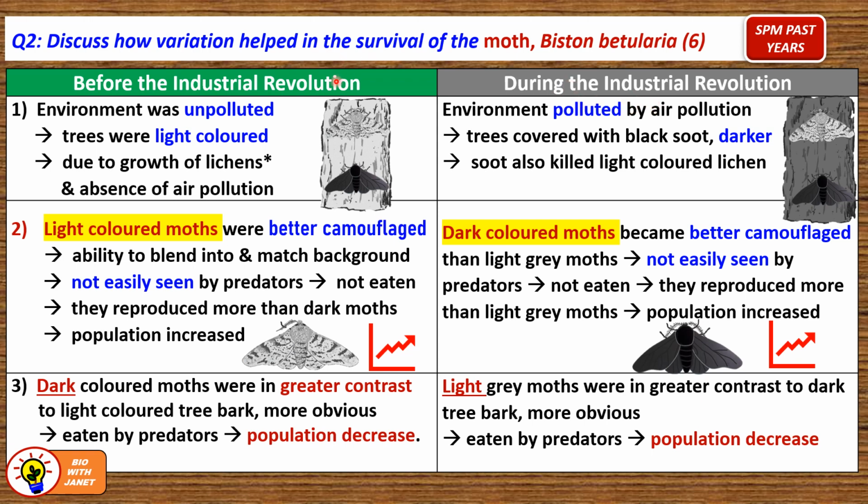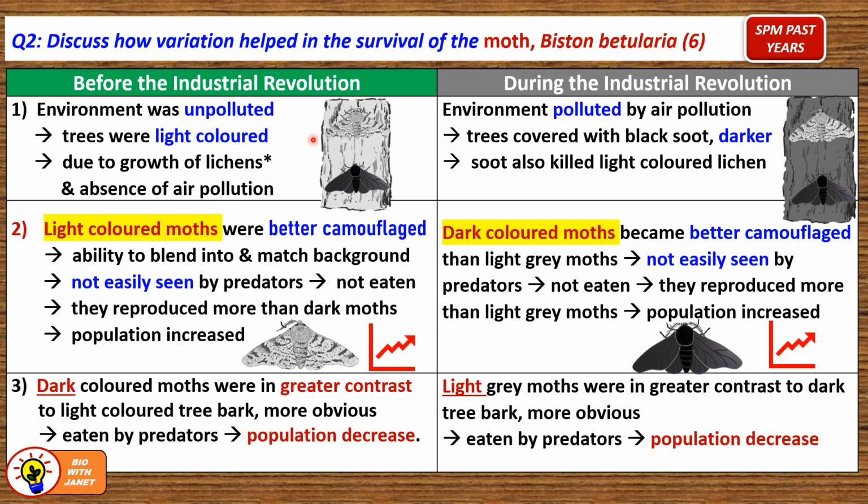But in the exam, please write in paragraphs. You can write three paragraphs to replace the three sections here, and also for after the Industrial Revolution, another three paragraphs. So before the Industrial Revolution, the environment was unpolluted.